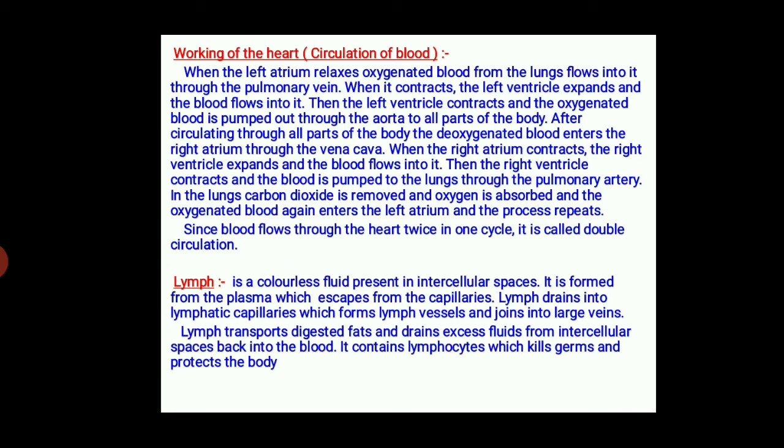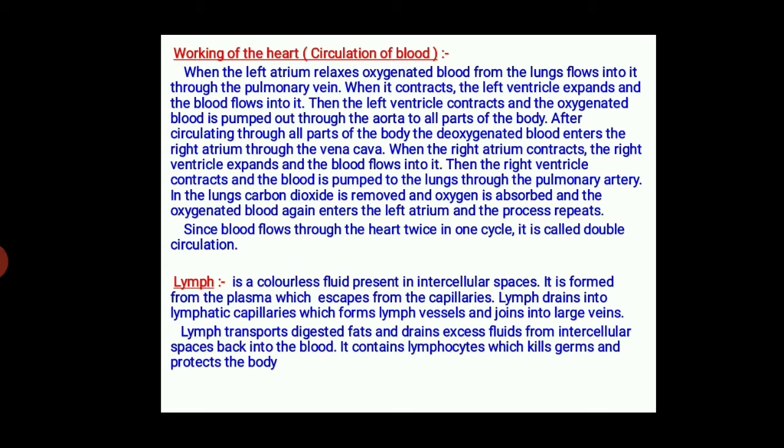Now we talk about the lymph or lymphatic system. The lymphatic system comprises lymphatic capillaries, lymphatic vessels, and lymph nodes. Blood containing O2 and food flows under pressure in the arteries.